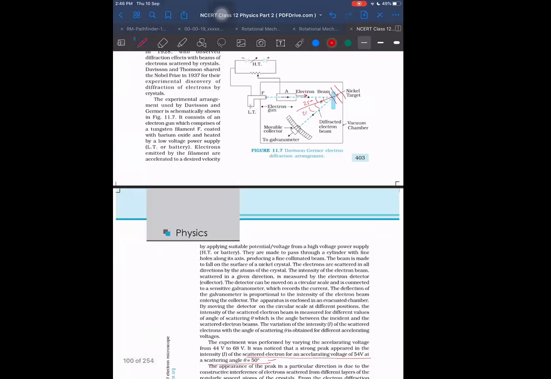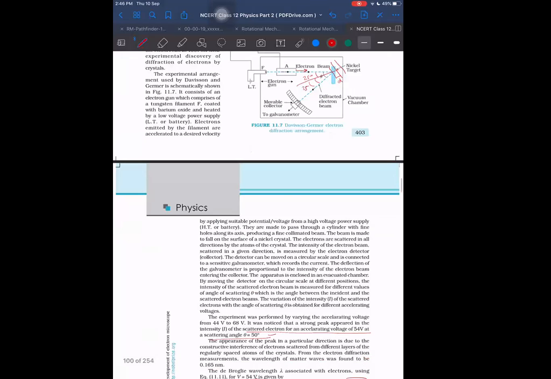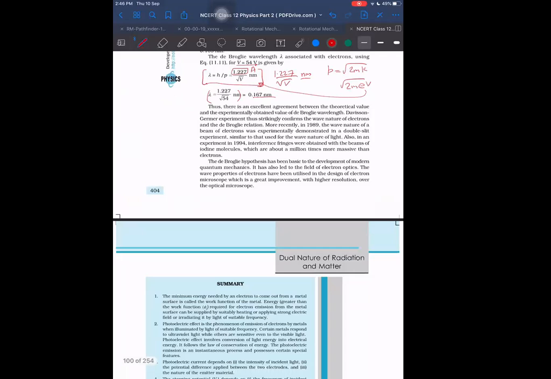Okay, and in that case, what is the gap? Can we obtain the gap between the crystal atoms, planes of the atoms? Yes, we can obtain that gap now. How? By d sin theta equal to n lambda. They are saying that this is in excellent agreement with the theoretical value and experimentally obtained value. So theoretically we will obtain by that formula d sin theta is equal to n lambda.